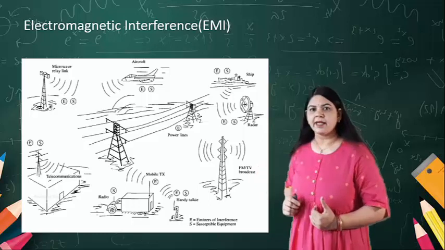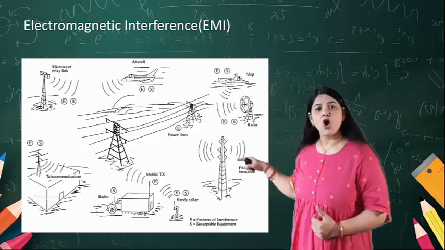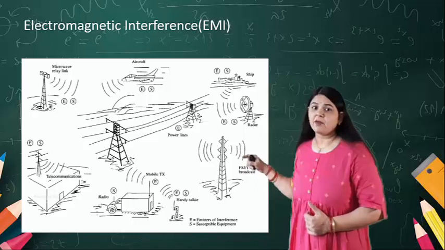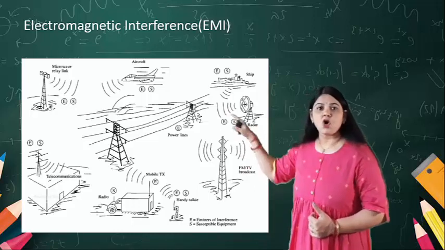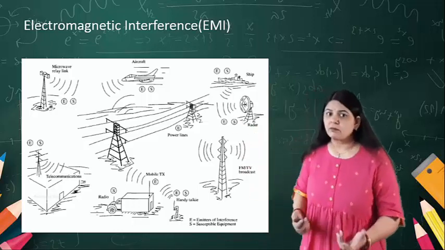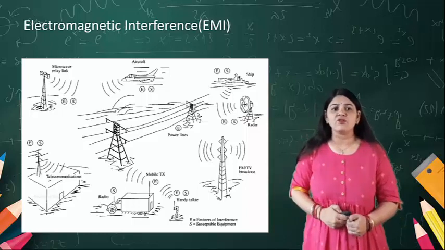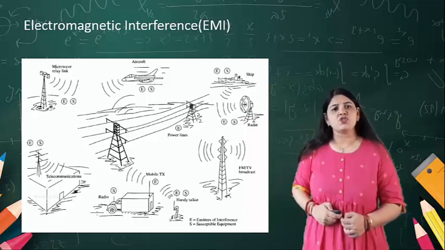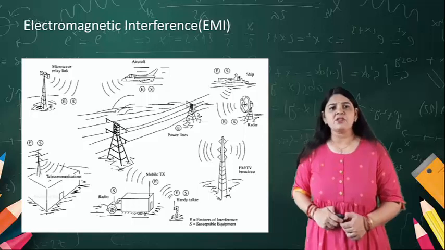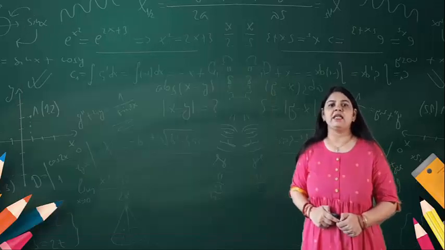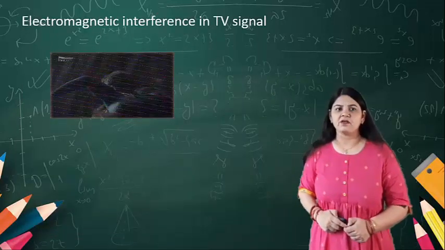They are not directly connected, but all these waves may interfere with the communication. So sometimes it may result in the loss of information also. This diagram explains electromagnetic interference.